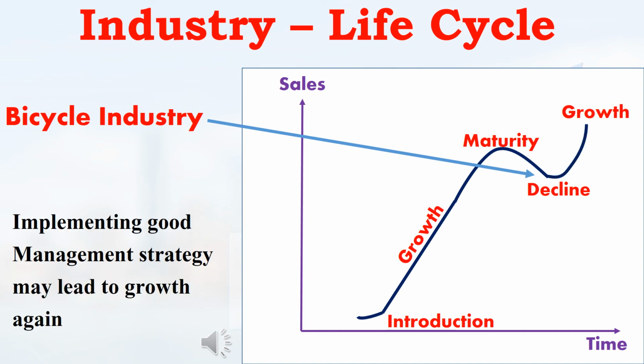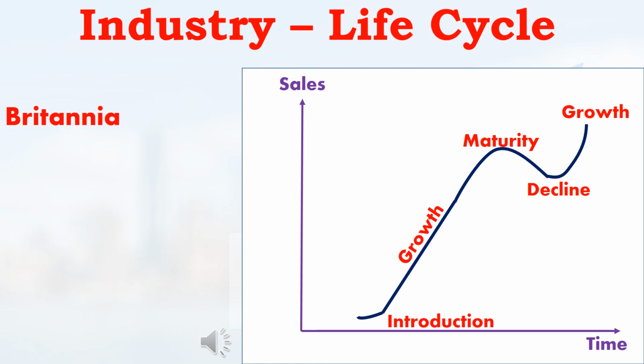This shows that bicycle companies are trying to change their strategy now. The companies which are at the decline stage, if they implement a good management strategy again, then there is a chance that the company will have growth again. For example, we can take Britannia Industries Limited. Britannia is one of the branded companies. Their main production is biscuits and cakes.